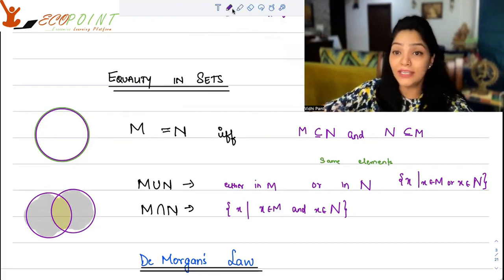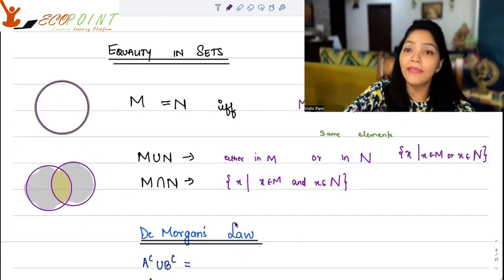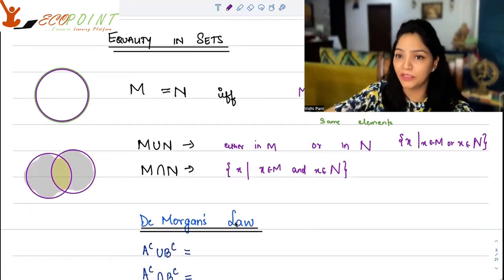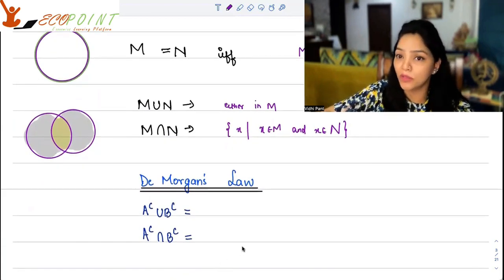So union includes intersection, and all these visualizations should be very clear to you so that if a question is thrown to you, you're able to set theoretically visualize it. Not just Venn diagram, but also in terms of set theory, you're able to solve, okay? And this is a basic thing expected out of you. Venn diagram questions where they can give you a numerical, they can ask you that kind of question in any basic maths exam. Also something in set theory you should be very careful with is the De Morgan's law.